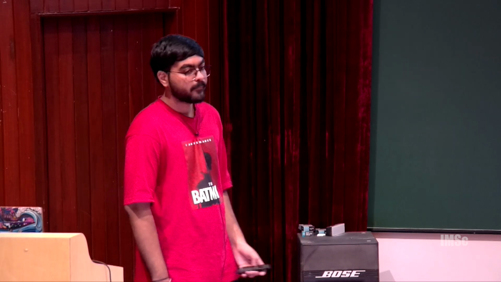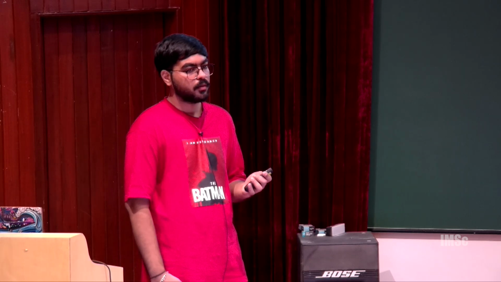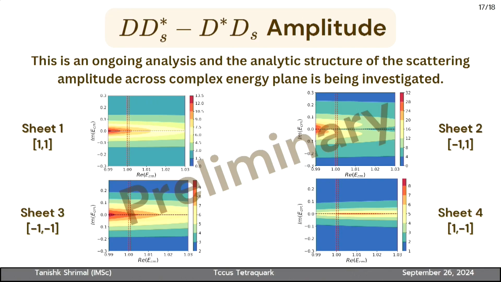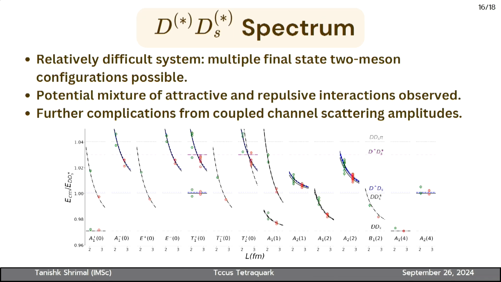Questions? To extract these poles, how large volumes do you have to take, or how fine lattices? How sensitive is it to the choice of your volumes? Actually, the poles that we have extracted are for the infinite volume amplitudes themselves. We use the Lüscher prescription to extract the infinite volume amplitude, and then we look for poles in the infinite volume amplitudes, not in finite volume. Yeah, but the finite volume spectrum also you have to do very finely so that you can resolve all the things on the phase shift curve.